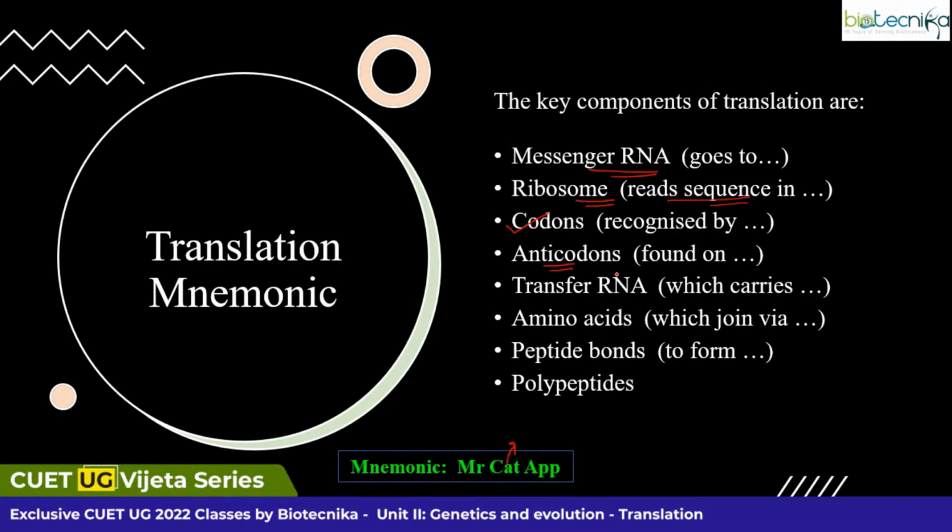And these anticodons are found where? They are found in transfer RNA. So this transfer RNA carries what? Amino acids. Now, these amino acids, if they are joined together, they form peptide bonds. Peptide bonds and amino acid combination will lead to the production of a polypeptide chain. So you can go through this mnemonic even during the exam time. If you feel any confusion in any of the steps, you can remember this particular word.